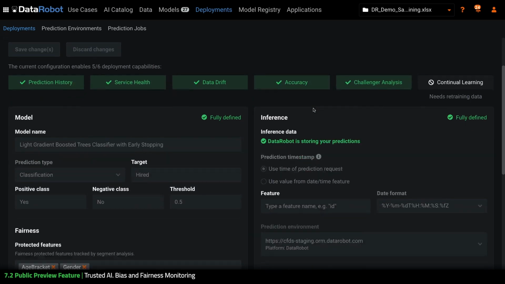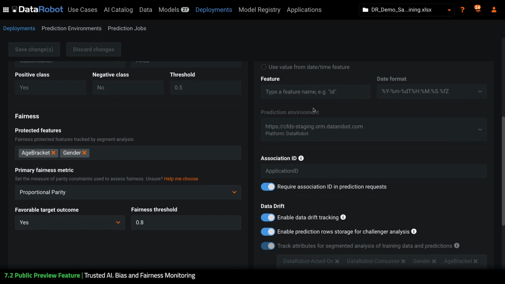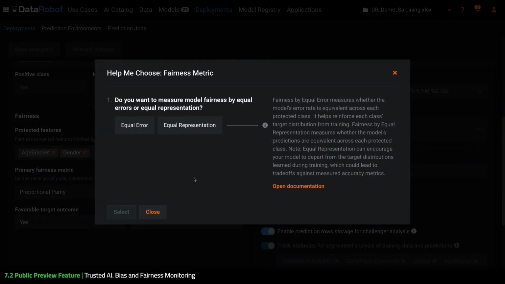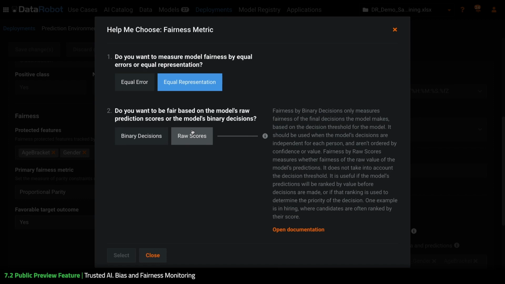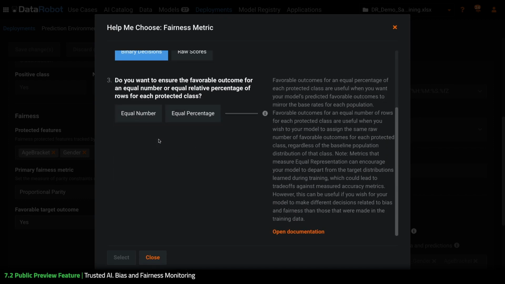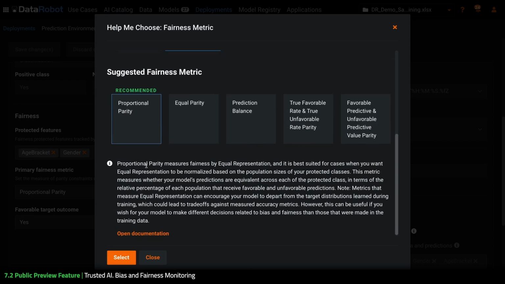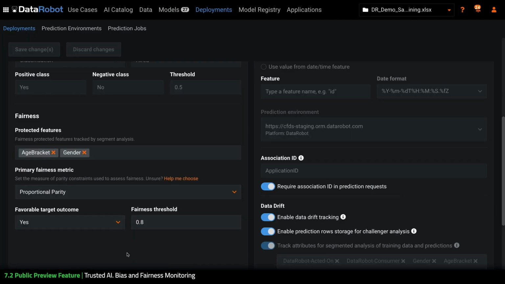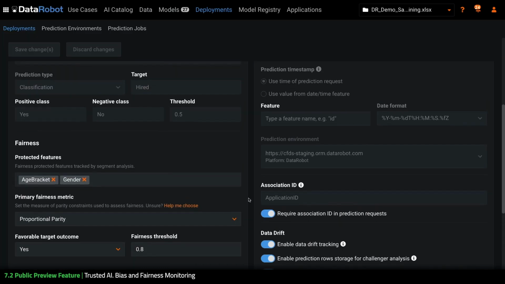When creating a deployment, MLOps now supports specifying settings to configure bias monitoring at scoring time. With a few simple steps of choosing protected attributes, choosing an appropriate threshold, and deciding on a fairness metric, I can now begin to assess my model's bias over time going forward on prediction traffic. In this example, my fairness metric is proportional parity, which I was easily able to determine by answering a set of 3 questions about my use case. And now my deployment is ready to start accepting predictions.